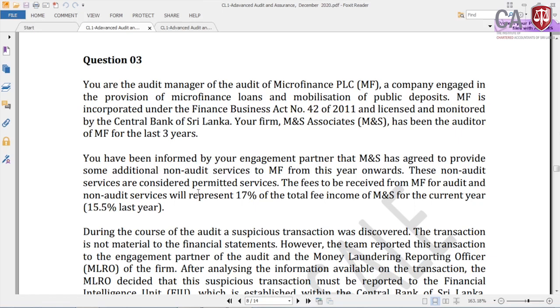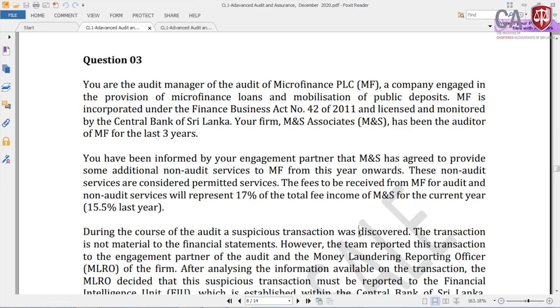During the course of the audit, a suspicious transaction was discovered. The transaction is not material to the financial statements. However, the team reported this transaction to the engagement partner of the audit and the money laundering reporting officer.